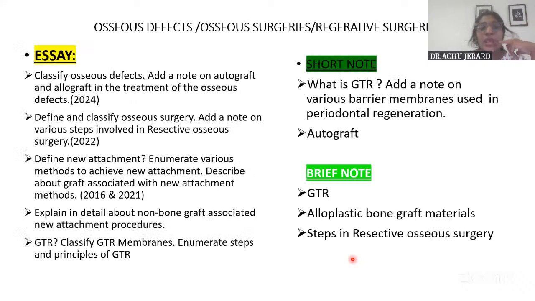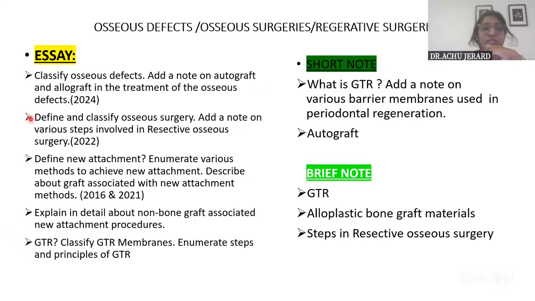Okay. And now we are coming on to the last portion of the surgical part, that is related to osseous defects, osseous surgeries, and various regenerative surgeries. But a lot of questions have been coming from time to time. So you can see from 2016 to 2024, in different forms, questions have been asked. But you will have to have an idea on all these topics. You have to formulate your own answers, assimilating the knowledge which you gain from all these topics.